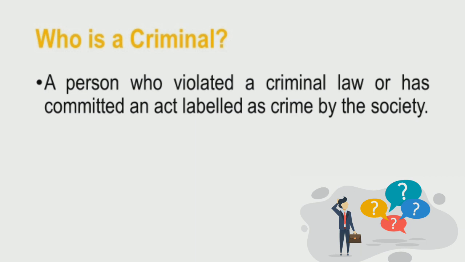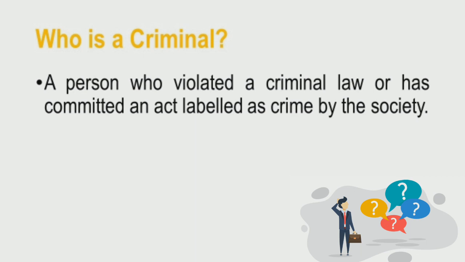So we have here the criminological definition of criminals. A criminal is a person who violated a criminal law or has committed an act labeled by society as a crime. We have another definition, but that is the legal definition. If we're talking about the legal concept of criminal, a criminal is a person who has been convicted by the court, by a final judgment, of a crime accused to him.